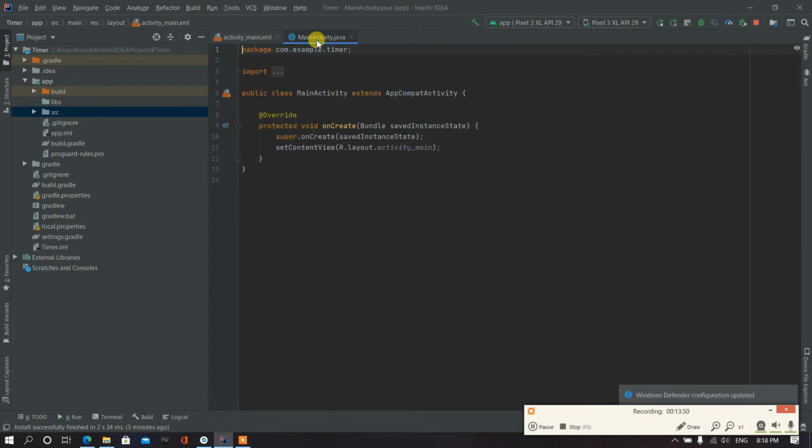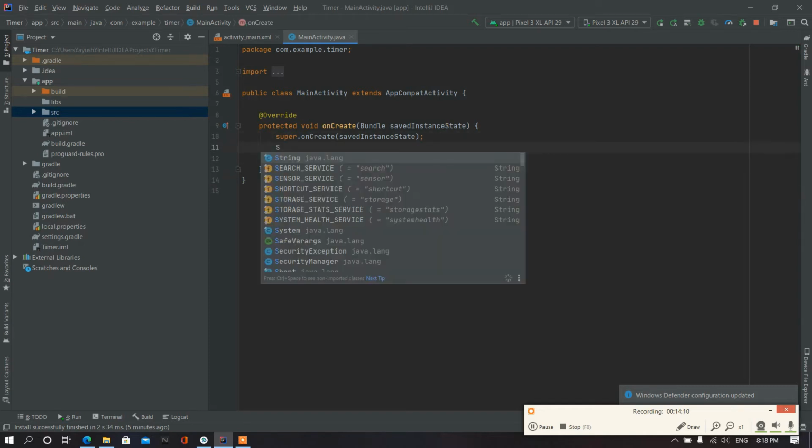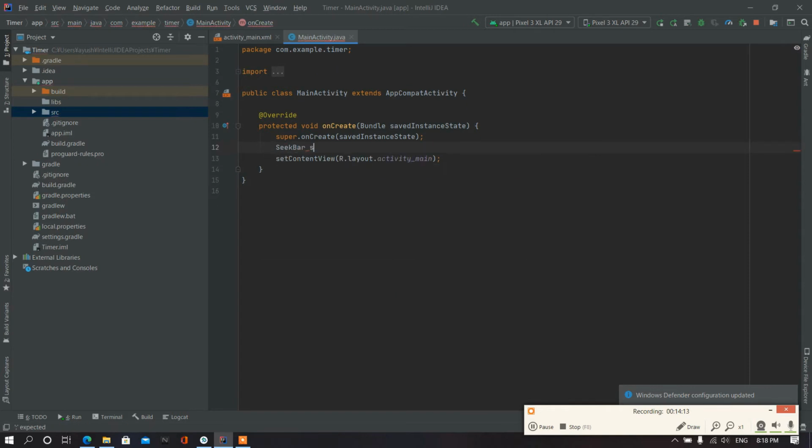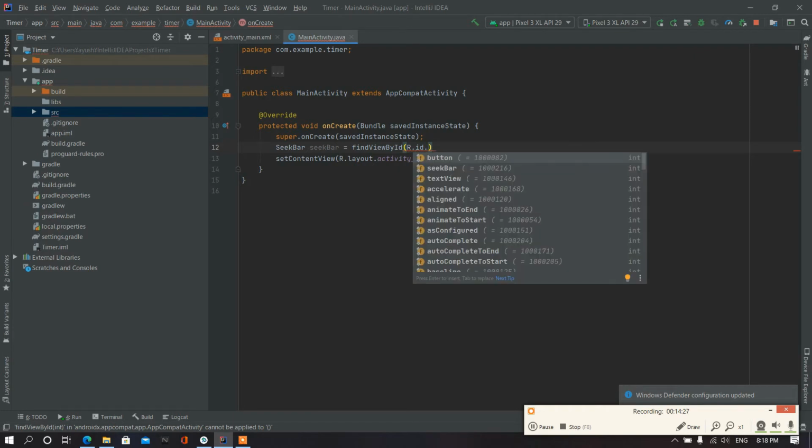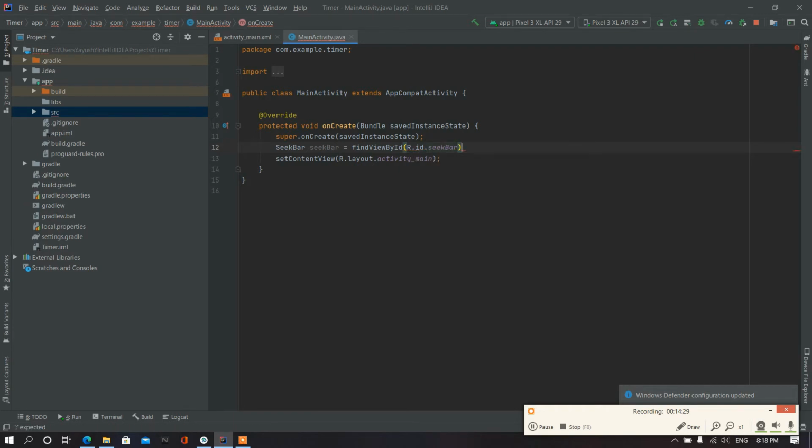So let's go to the backend and onCreate. The seek bar goes to findViewById R.id and the id of the seek bar, which in my case is seekBar.